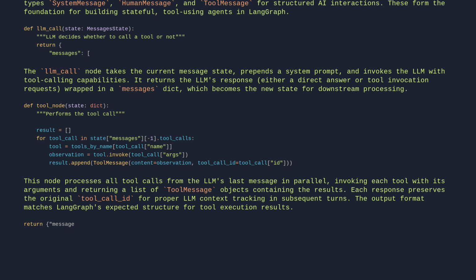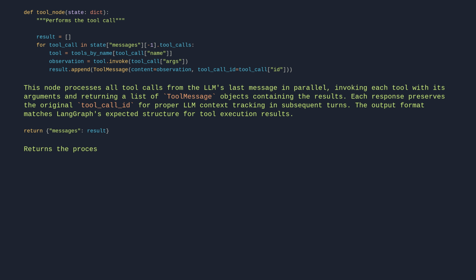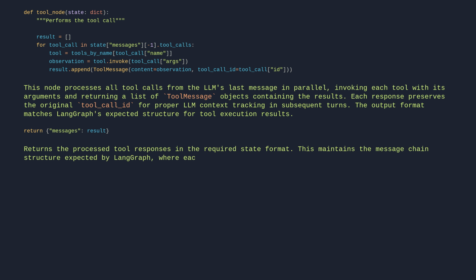Return {"messages": result}. Returns the processed tool responses in the required state format. This maintains the message chain structure expected by LangGraph, where each node must return a dictionary with a messages key containing the updated message list.